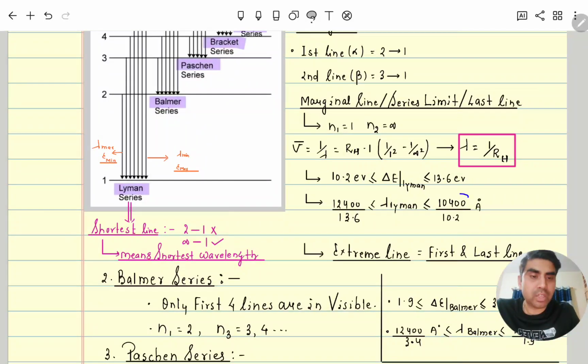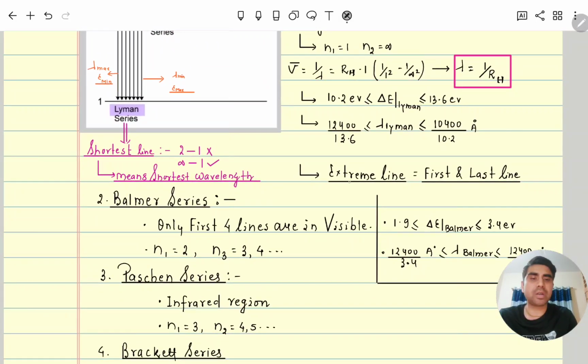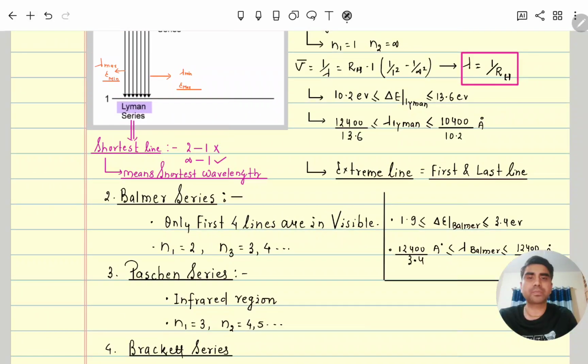So you know that 12400 divided by the minimum energy will be the maximum wavelength, and 12400 divided by the maximum energy will be the minimum wavelength. So this is the range of wavelengths of the Lyman series in angstrom. Extreme lines means the first and last lines.